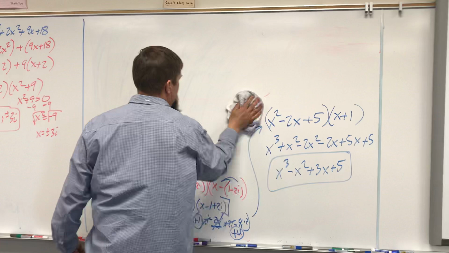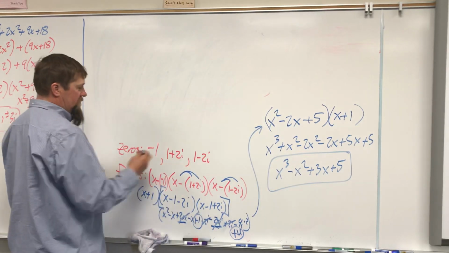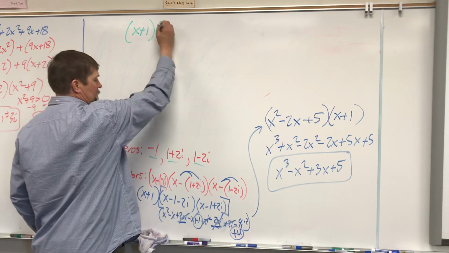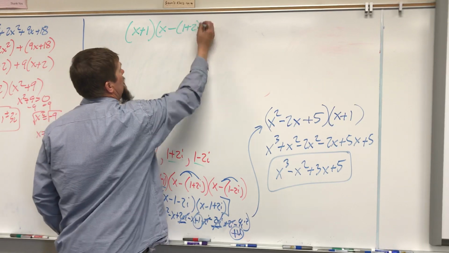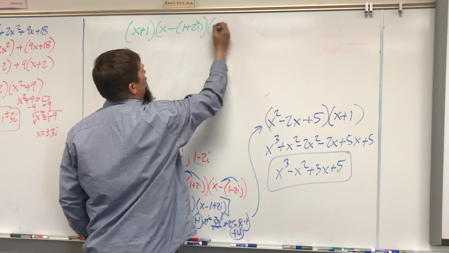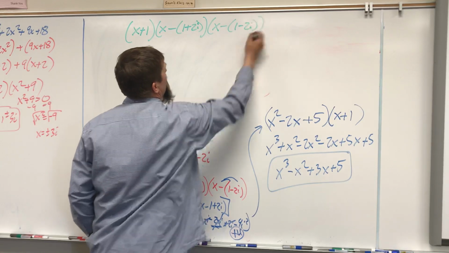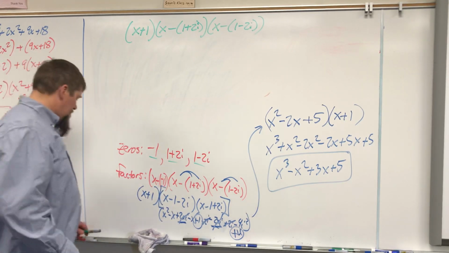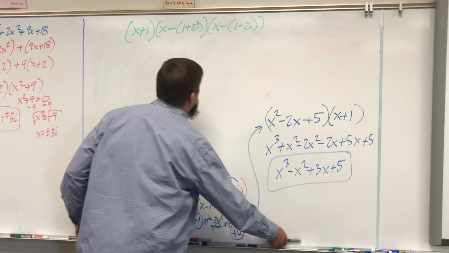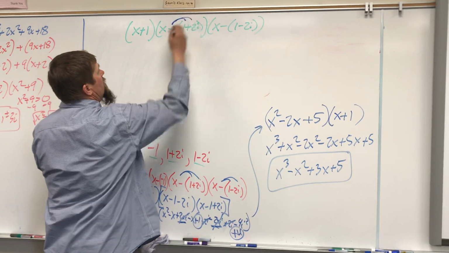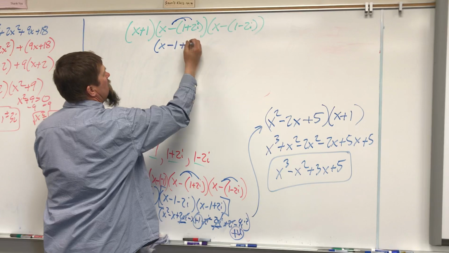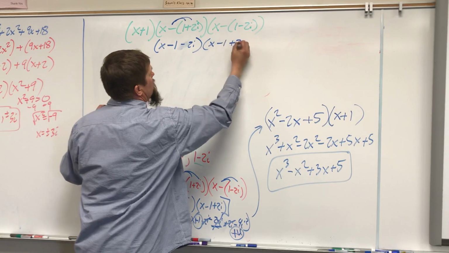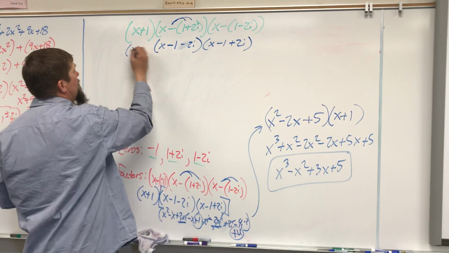Okay, so let's kind of start right here. I know I've got those three zeros. So that means I've got three factors, x plus 1, x minus 1 plus 2i, and x minus 1 minus 2i. Okay, so I'm basically starting right here. This time, I am going to still distribute. So I have x minus 1 minus 2i, and x minus 1 plus 2i. Okay, so I haven't done anything different yet.